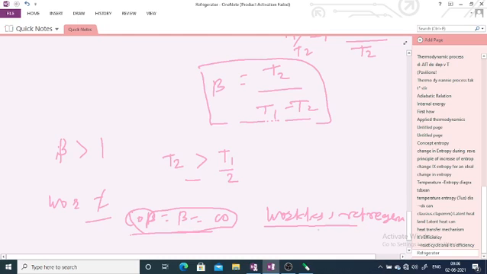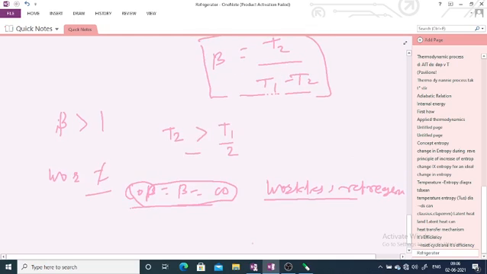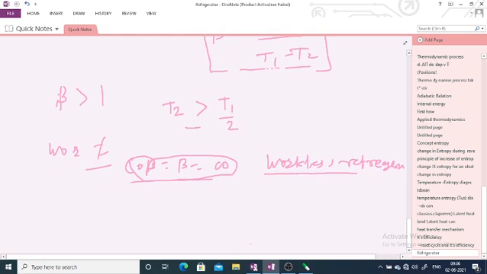Now this is above the Carnot refrigerator. If you want a good refrigerator, we require a good refrigerant, that is, the working substance present in a refrigerator. There are some conditions for a good refrigerant.